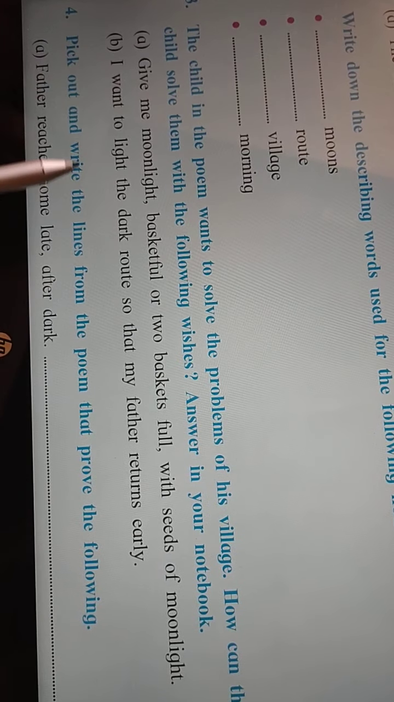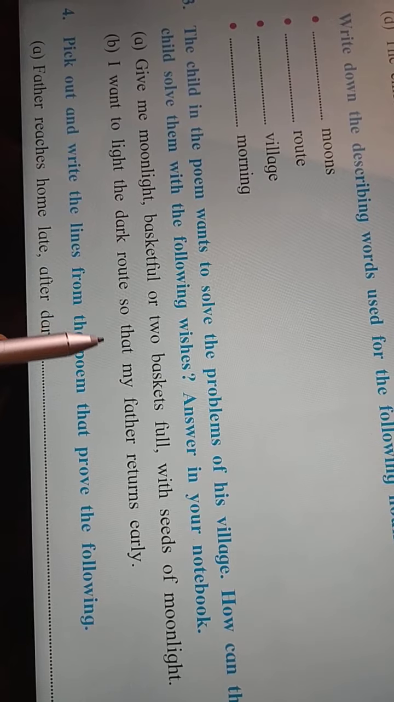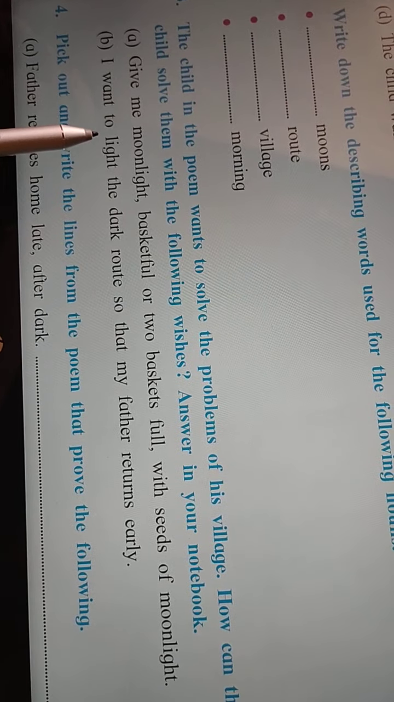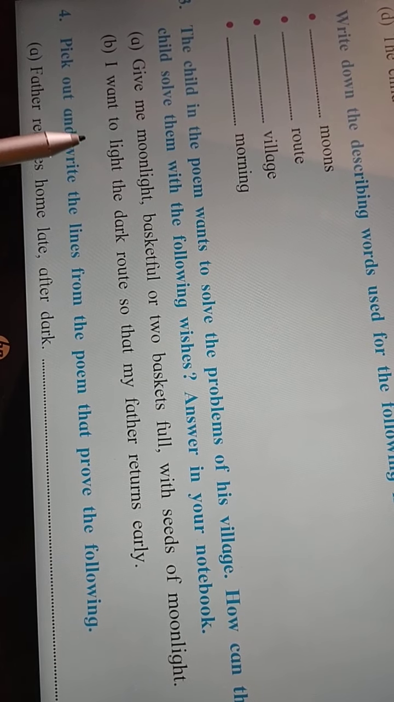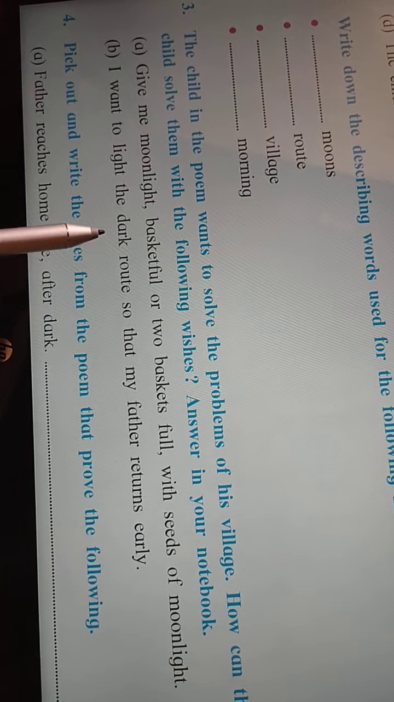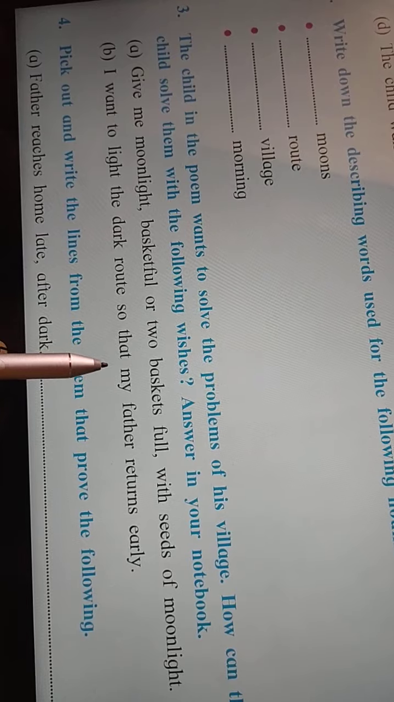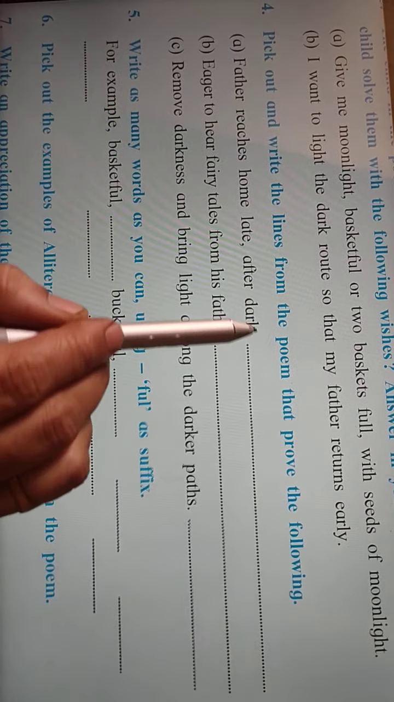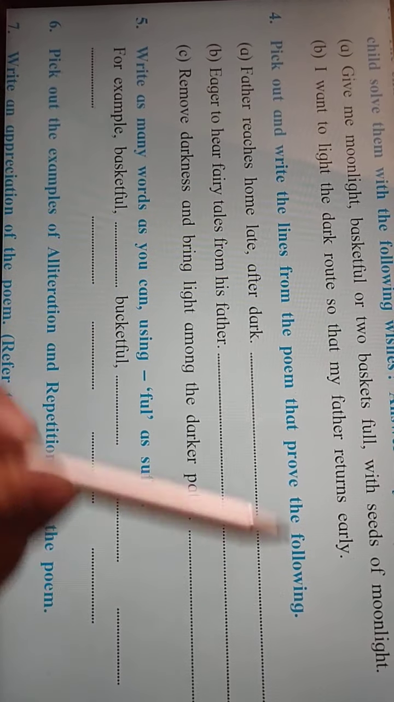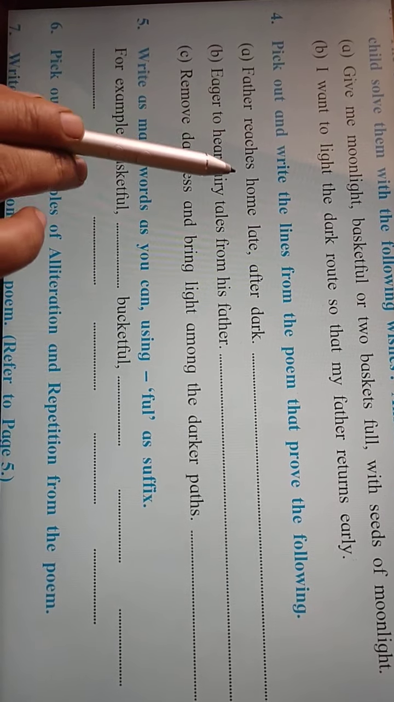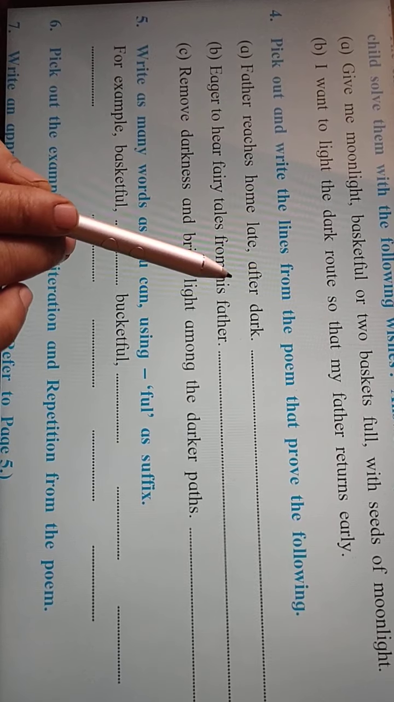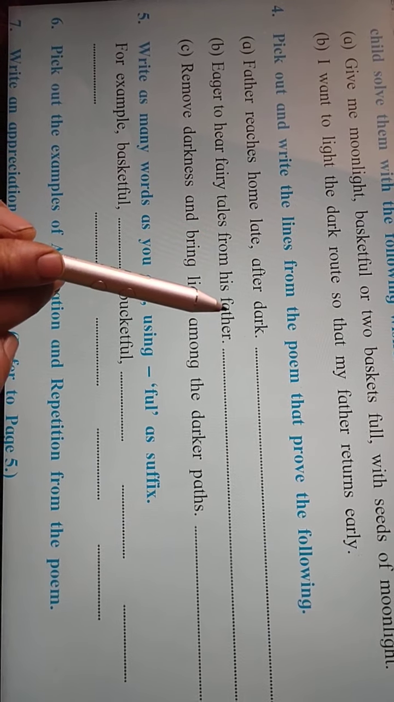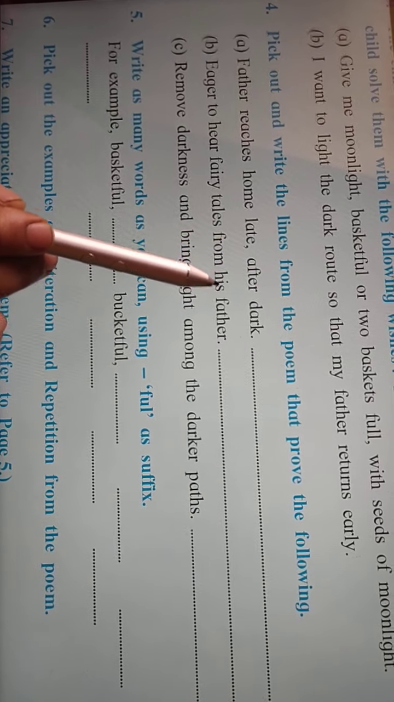Second wish is, I want to light the dark route so that my father returns early. So with this wish, the child is trying to solve the problem of street light and rough roads, means the bad condition of roads. Fourth activity is, pick out and write the lines from the poem that prove the following. The first is, father reaches home late after dark. The line in the poem is, I want to light the dark route so that my father returns early.